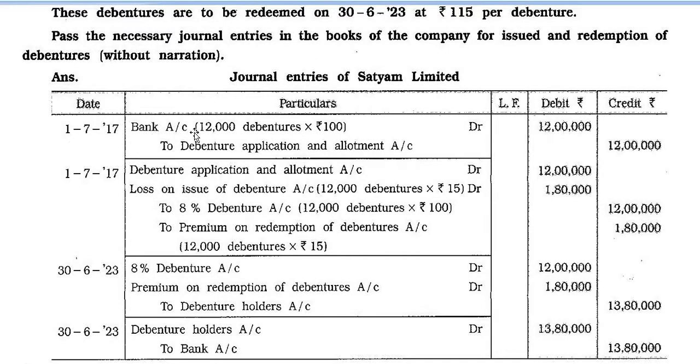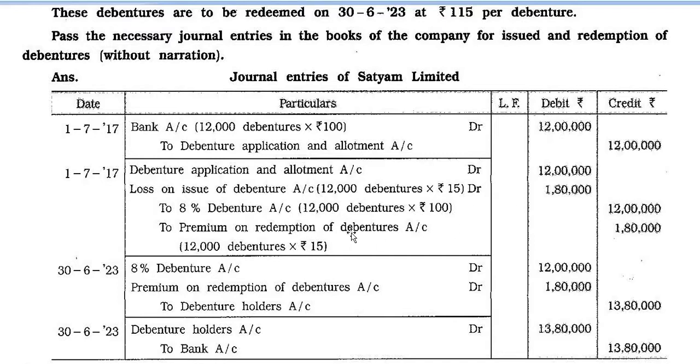1/7/2017. First entry, bank account debit, 12,000 debentures into rupees 100, 12 lakh, to debenture application and allotment account 12 lakh. 1/7/17, debenture application and allotment account debit 12 lakh, loss on issue of debenture account debit, 12,000 debentures into rupees 15, because the face value is 100 and at redemption it is 115, so 15 more, 1,80,000. To 8% debenture account, 12,000 debentures into 100 rupees, 12 lakh.